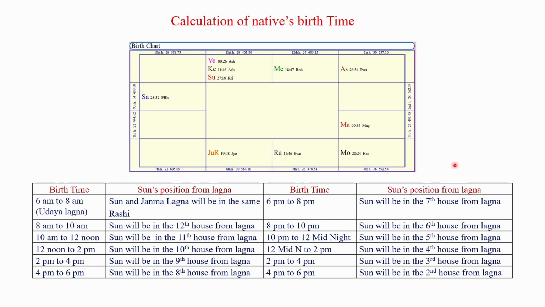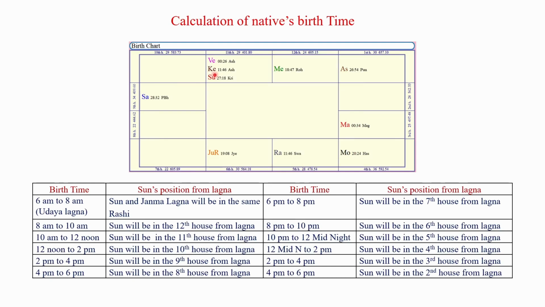Observe the position of the sun from the Janma Lagna. We can consider Udaya Lagna starts at 6 a.m. Then the sun's position can be seen in the birth chart as per this table. You can observe in the Janma Kundali, the sun is posited in the 11th house from the Janma Lagna.